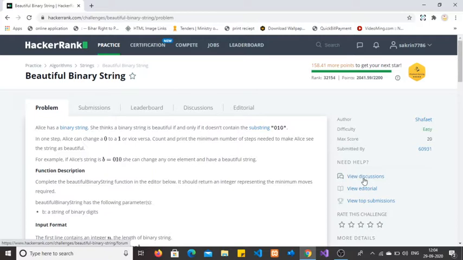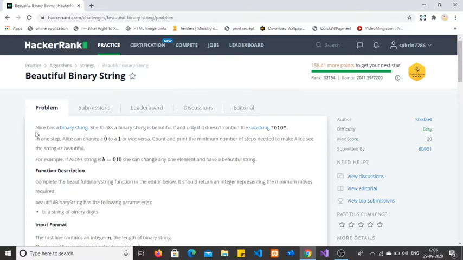Today I am going to solve this HackerRank problem based on strings. Problem name is as given, Beautiful Binary String. A string is beautiful binary if it does not have the value 0 1 0. Let's understand this problem statement. Alice has a binary string.